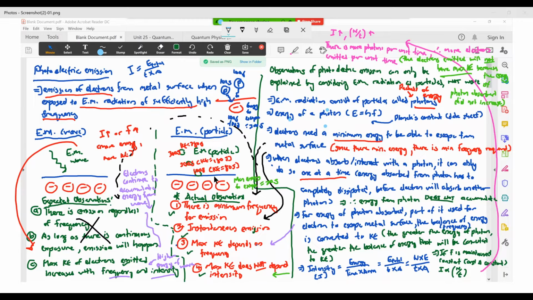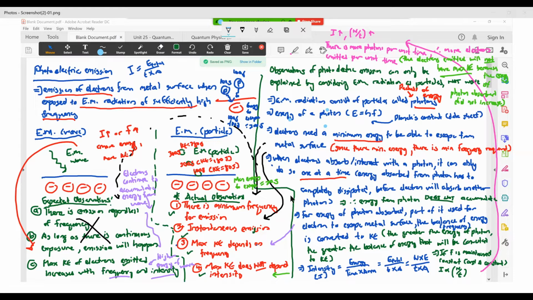The balance of 80 joules is converted to Ke. Likewise, if I have 200 joules absorbed, 20 joules is used to escape, while the balance is converted to Ke. Same thing again for the 300 joules photon: 20 joules is used to escape, but the remaining 280 joules will be converted to Ke.